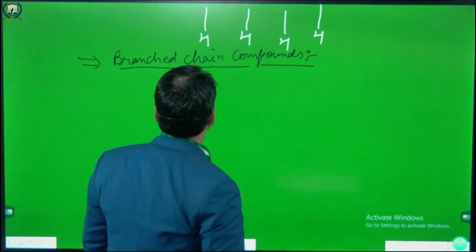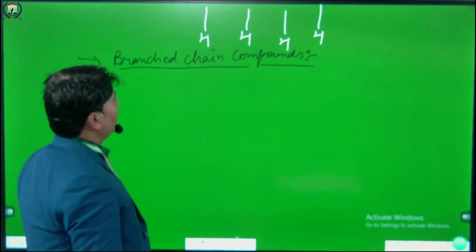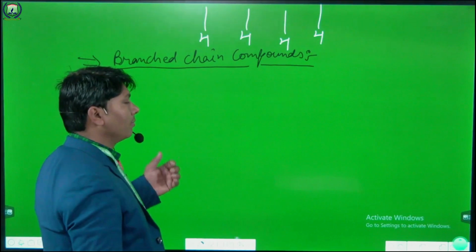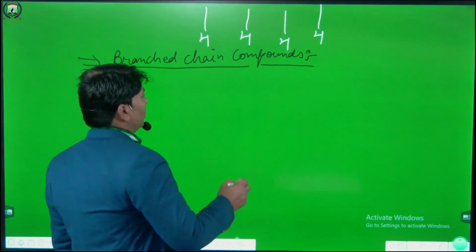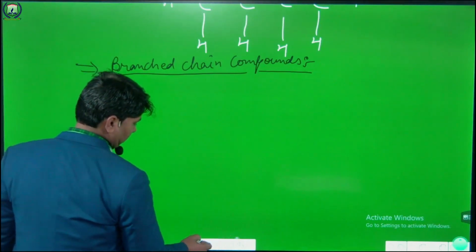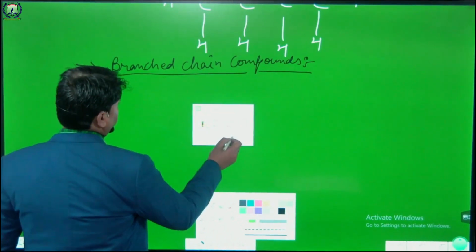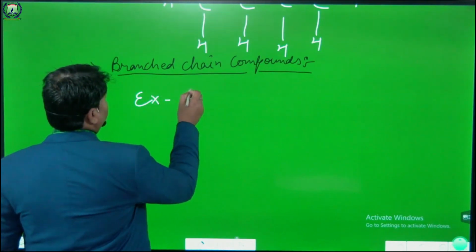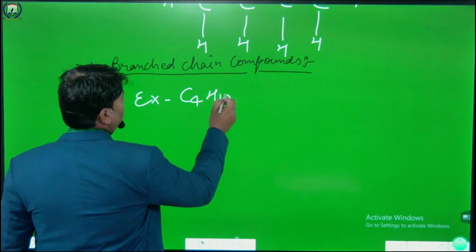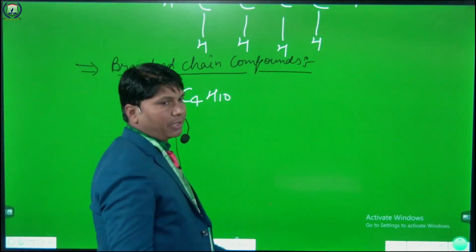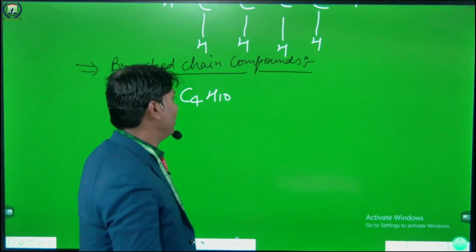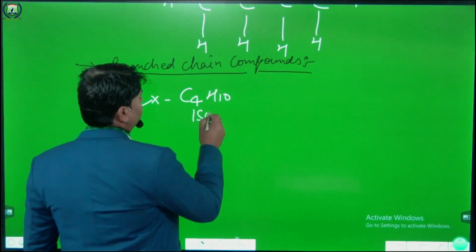And next, branched chain compounds. If we take the same example, butane, C4H10, if it is a branched chain, then the name of this compound will be isobutane.